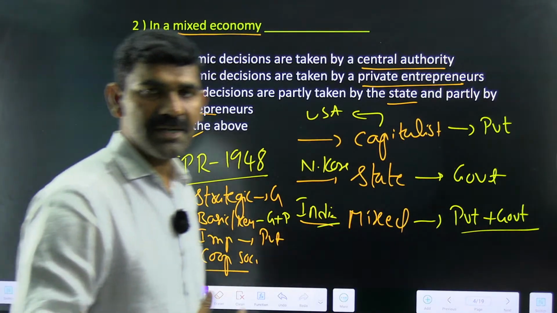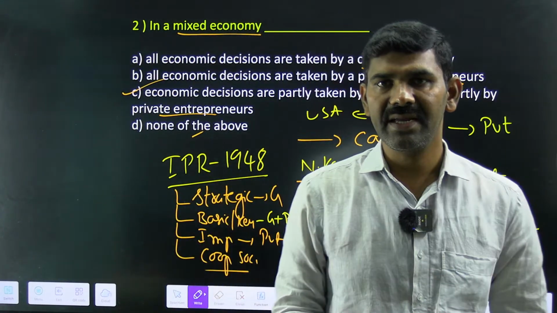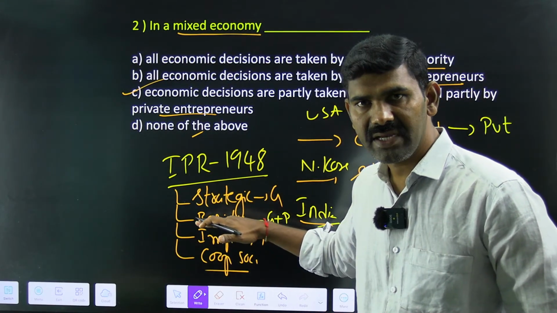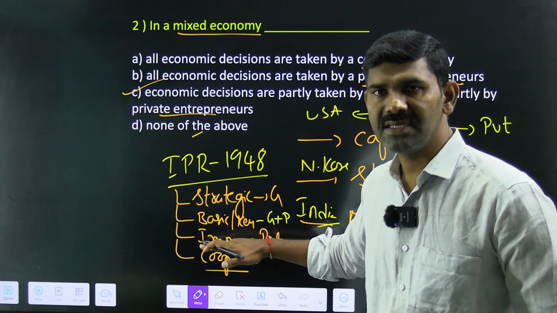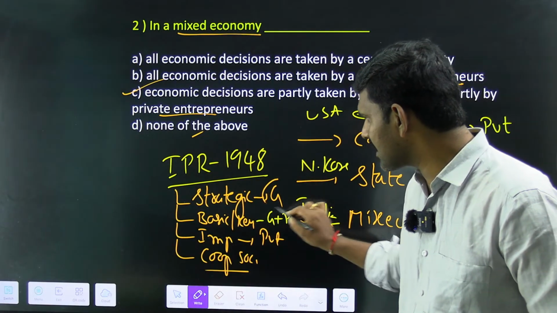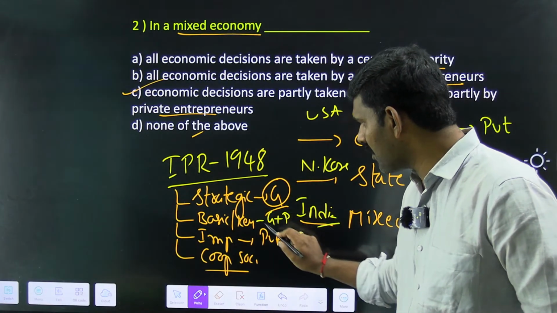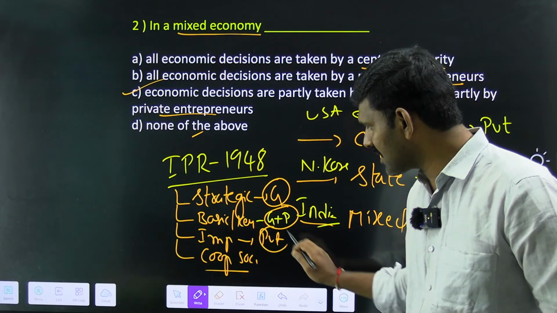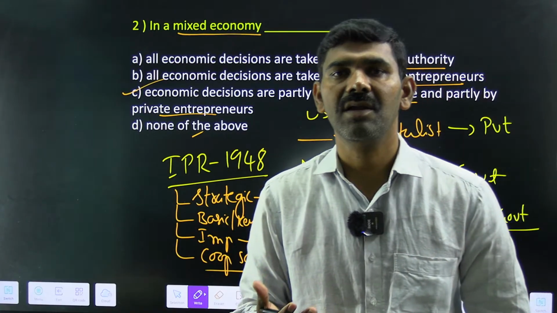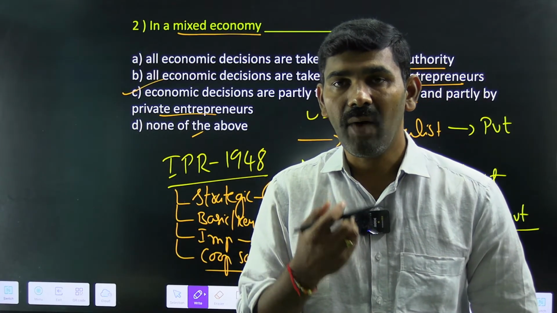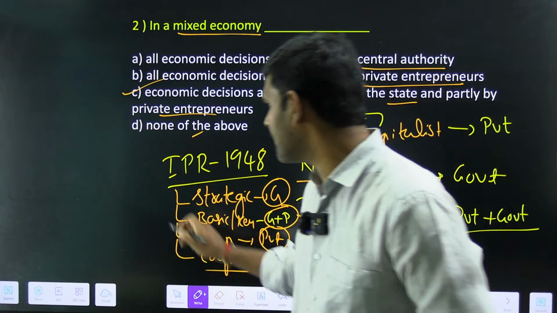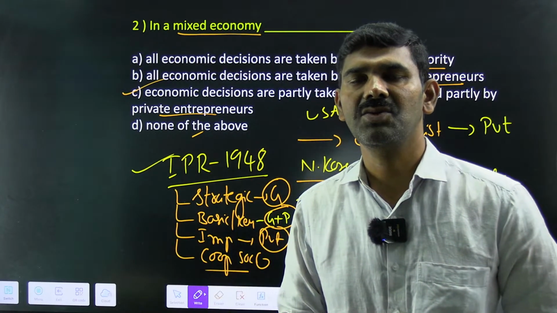Like that we classified the industries into 4 categories, where certain industries are strategic, certain are basic or key industries, certain are other important industries, and certain are controlled by the cooperative and private. Now here we have a completely government control, here government plus private control, here a private control, here the cooperative sector. So what kind of economy is that? It is a mixed economy. So why did India become a mixed economy? What is responsible for India's evolution as mixed economy? Then what is the answer? The answer is Industrial Policy Resolution 1948.